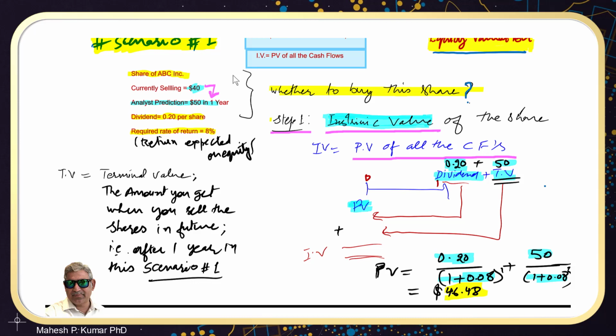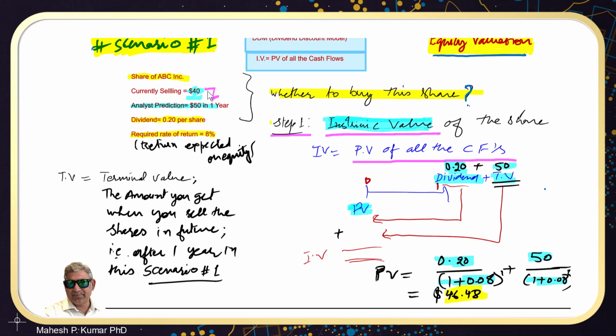Since this share is trading in the market at only $40 today, and its intrinsic value came out to be 46.48, this stock is currently selling at less than its intrinsic value. So this is called an undervalued share, and it is a good investment opportunity for me, and I should go and buy this share. As per the valuation model, you should purchase this ABC share at the current price.